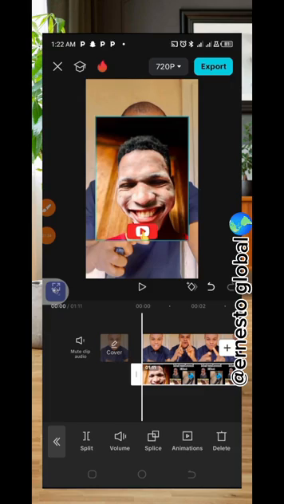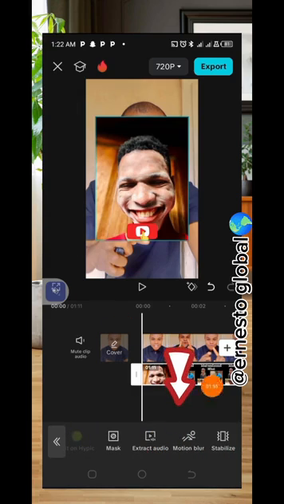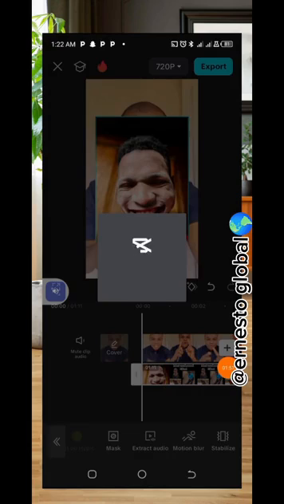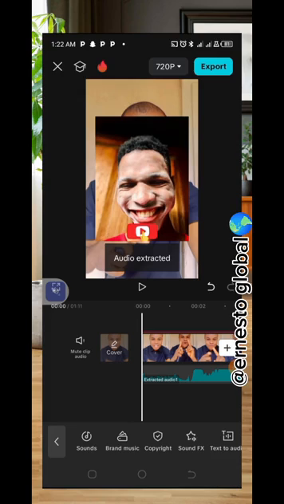What you need to do now is to touch it. Make sure you touch it and have it this way that is showing this line. Then scroll down this way and look for extract audio. Just scroll down until you get to extract audio. Look at it here. Click on extract audio. When you click on it, it's going to extract the audio and separate it. Now they have separated it.